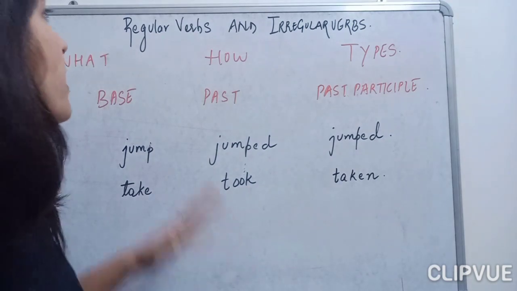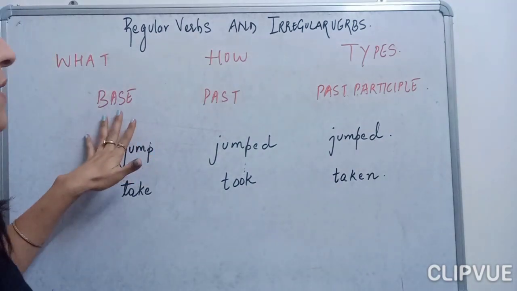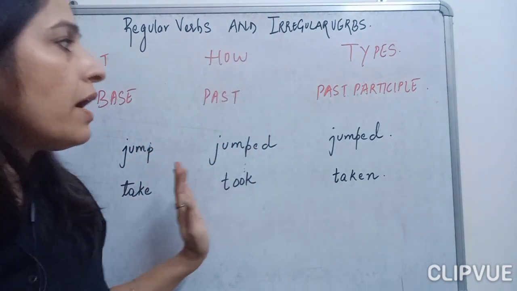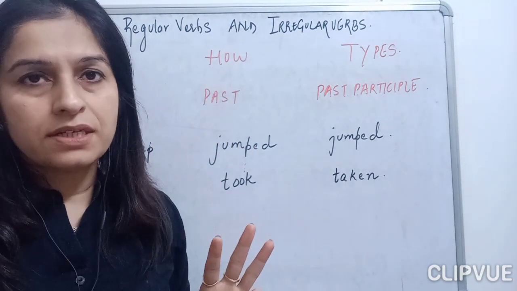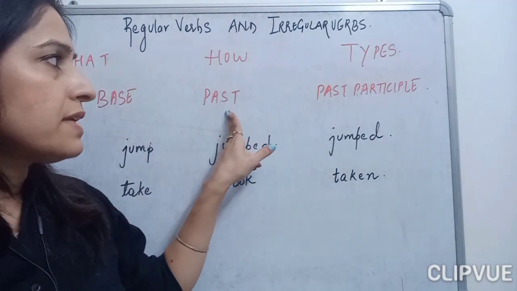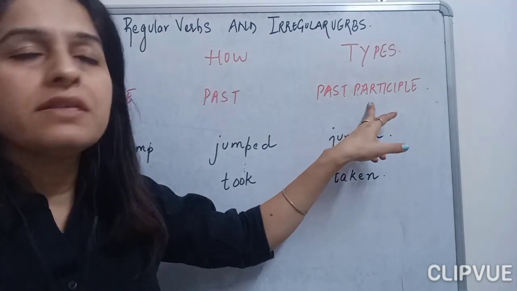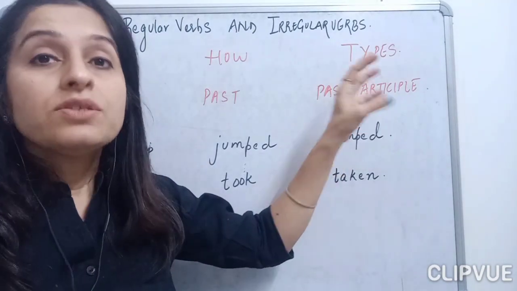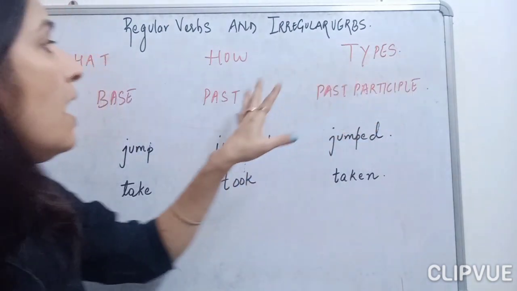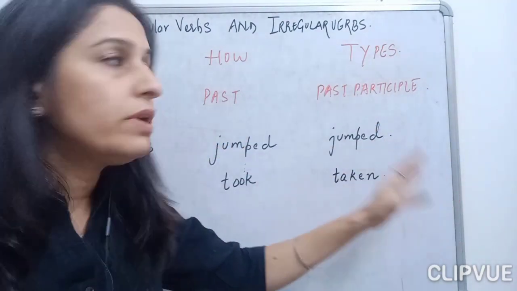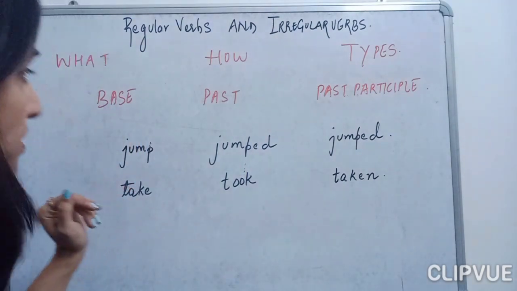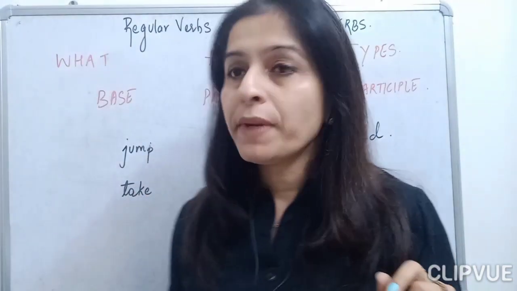Now let's begin, children. We all know that regular verbs and irregular verbs are divided into three main categories: the base form of the verb, the past tense of the verb, and the past participle form of the verb. Generally, children get confused: ma'am, what is this past participle, and is it the future tense only? What is this past tense and what is this base form? Now here, children, let me explain these concepts.